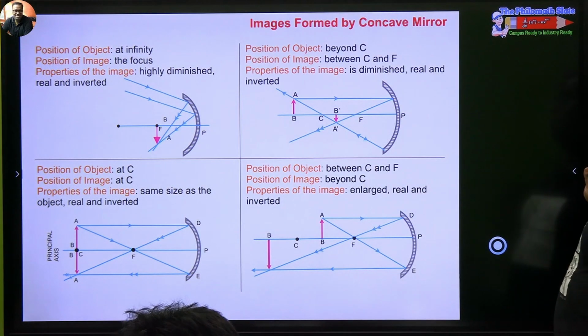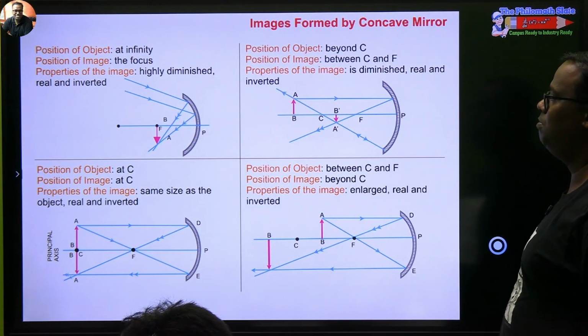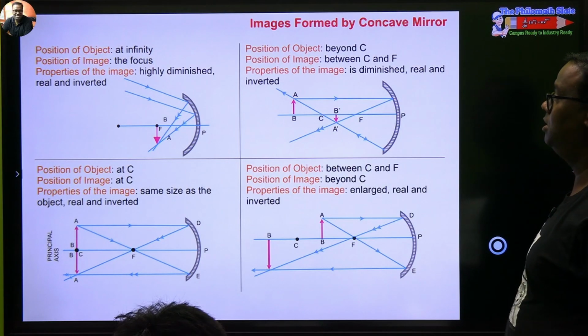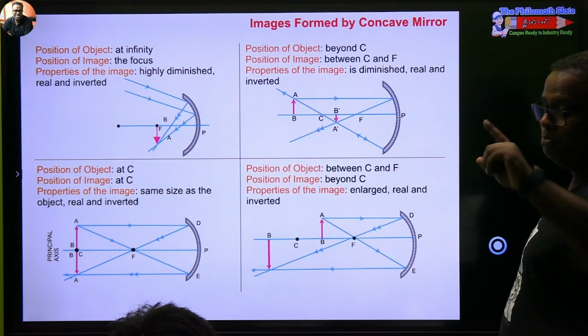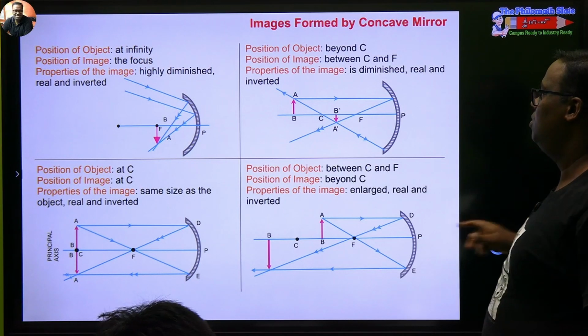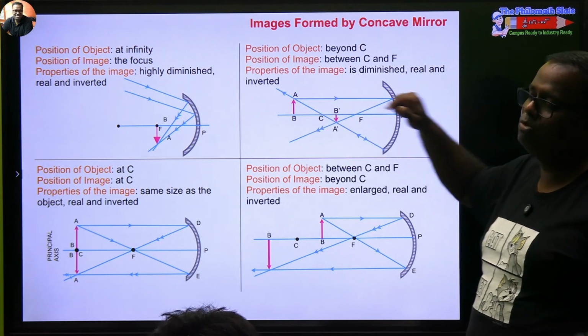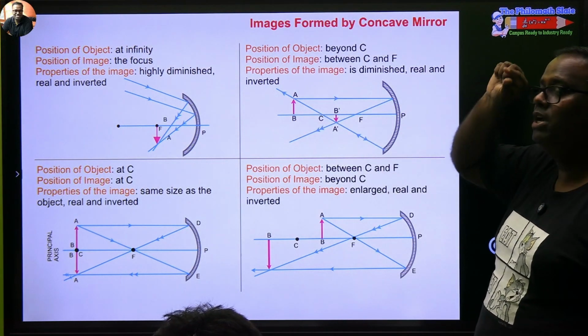This is between C and F. If you do between C and F, the image will be formed always. No, this is beyond C, where the image will be formed between C and F. Beyond C and between C and F are just cousins. So if you have the object beyond C, the image will be formed always between C and F. It will be smaller.